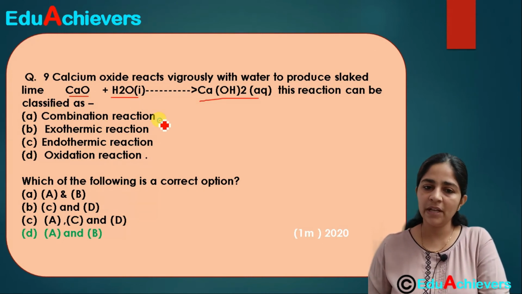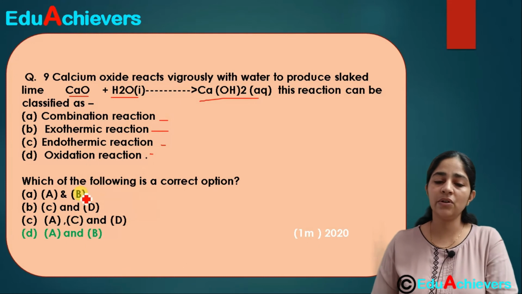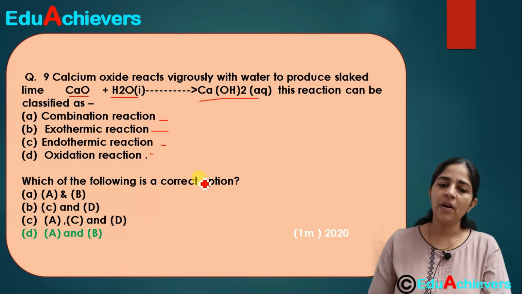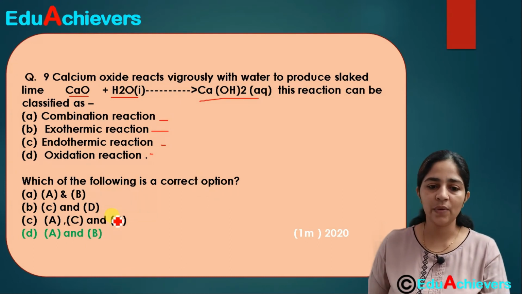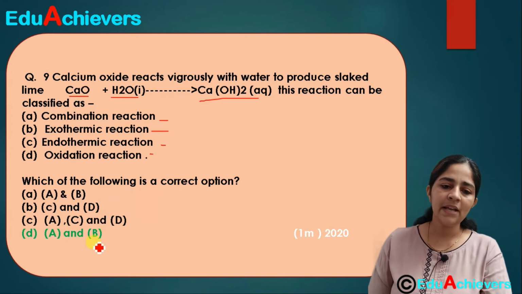Now it is asking that this reaction can be classified as which type of reaction. Is it a combination reaction? Is it an exothermic reaction? Is it endothermic or oxidation, or a combination of these? So which option is the correct option? A and B, or C and D, or ACD, or AB.